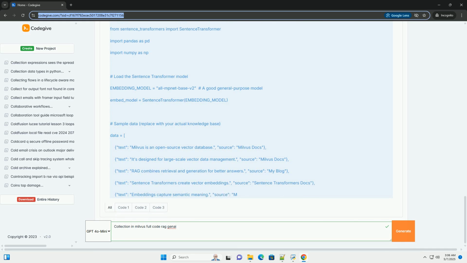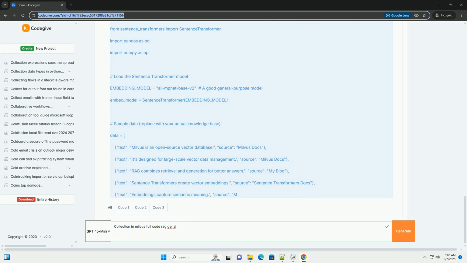Start with a value like sqrt(nlist), and tune. limit is the maximum number of results to return. expr allows you to filter the search based on a condition. For example, you could restrict the search to documents from a specific source. output_fields specifies which fields you want to retrieve in the search results.